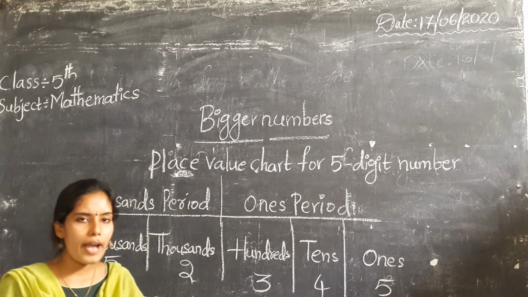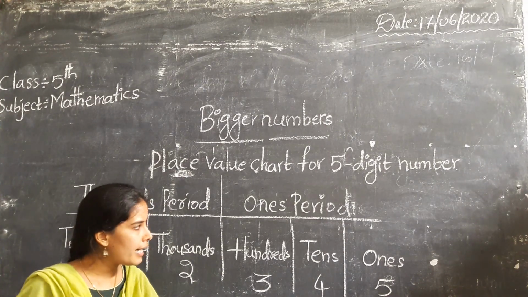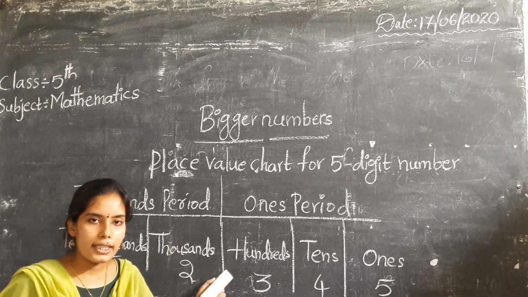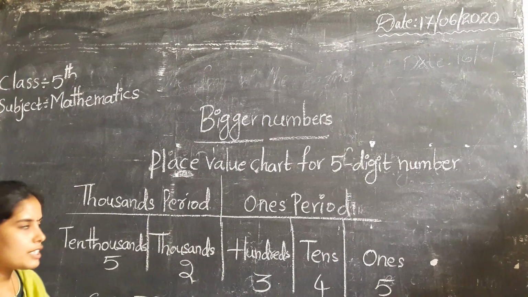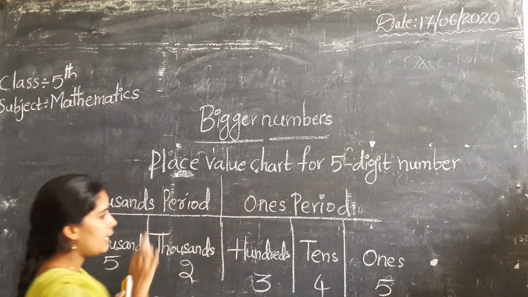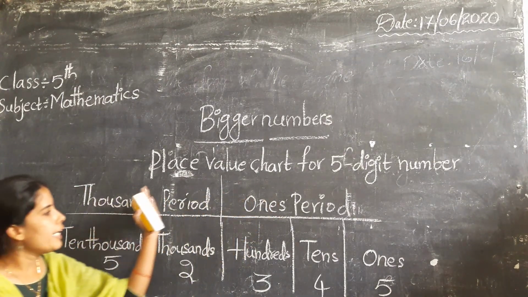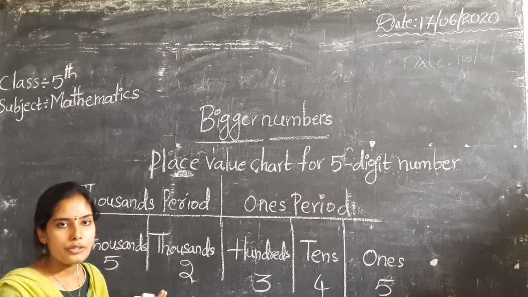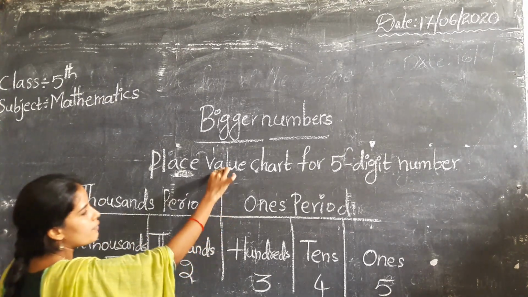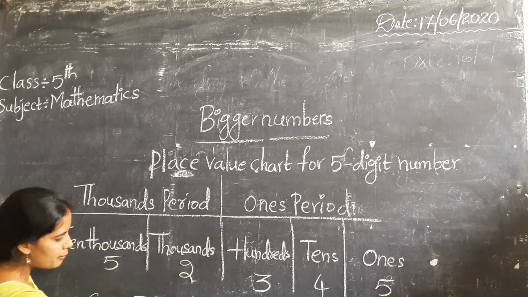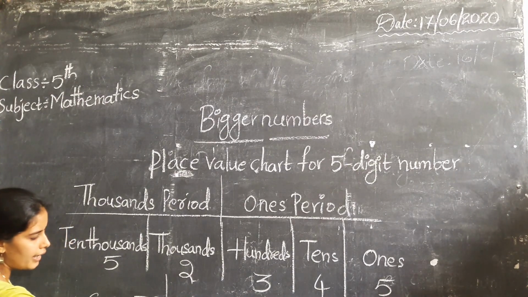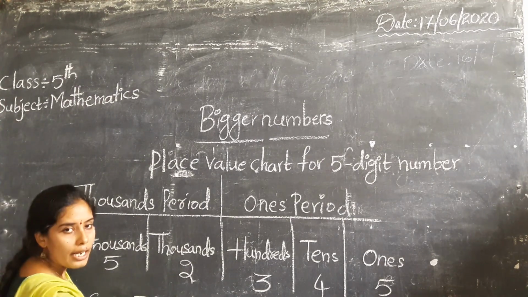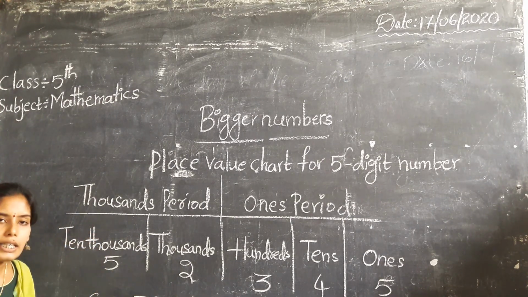But how to read the 5-digit number? Not like 5, 10,000, 2,000. To read the numbers, first we must know about the ones period and thousands period. To read the 5-digit number, we use a comma to separate the periods. The ones period means up to ones, tens, hundreds. To divide these place values, we use a comma to separate the periods.